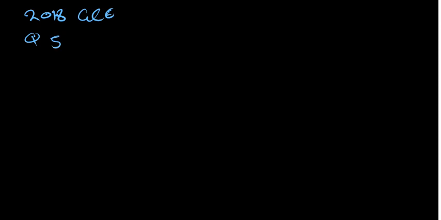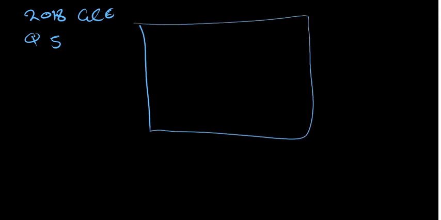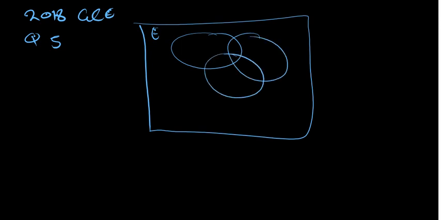So we were given this Venn diagram. We have our universal set right here, then we have 3 sets that are intersecting. We have our A, our B and our C. So now the shaded region was this part.